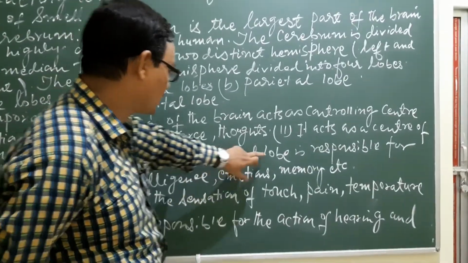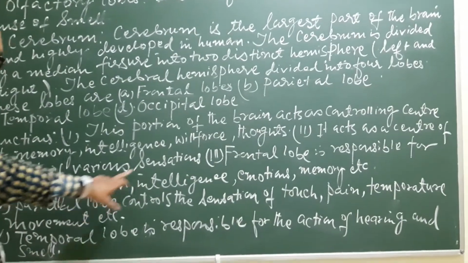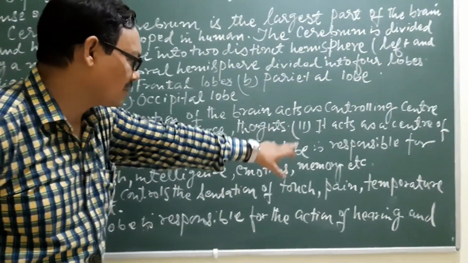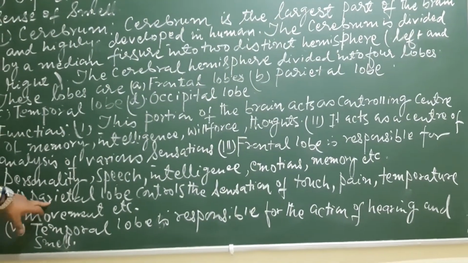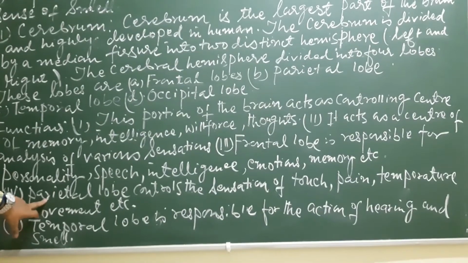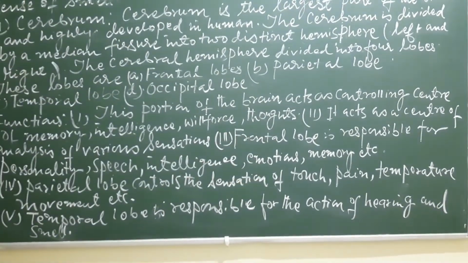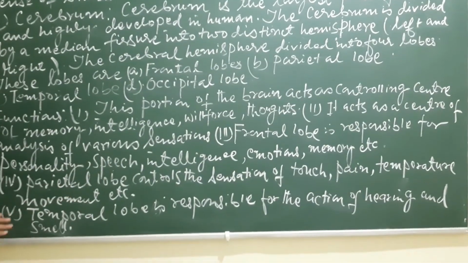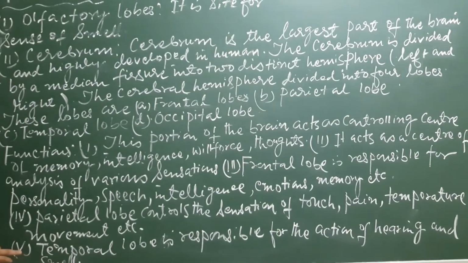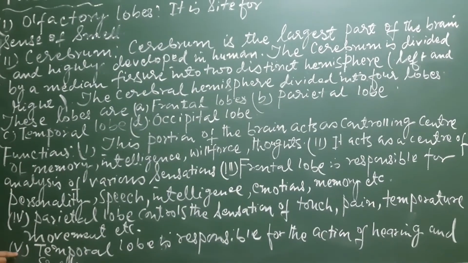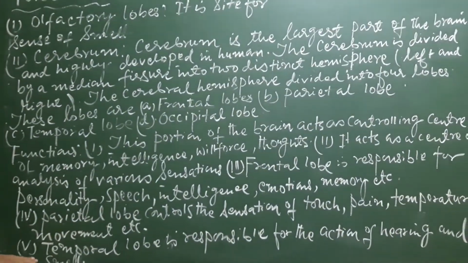Understand? Like number 1, frontal lobe. Here is the function. Frontal lobe is responsible for personality, speech, intelligence, emotions, memory, etc. And number 4, parietal lobe, that means the second lobe. Parietal lobe controls the sensation of touch, pain, temperature, movement, etc. And number 5, the third lobe, temporal lobe, is responsible for the action of hearing and smell.